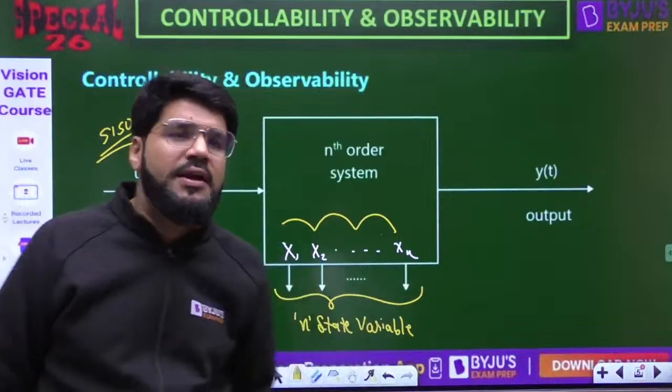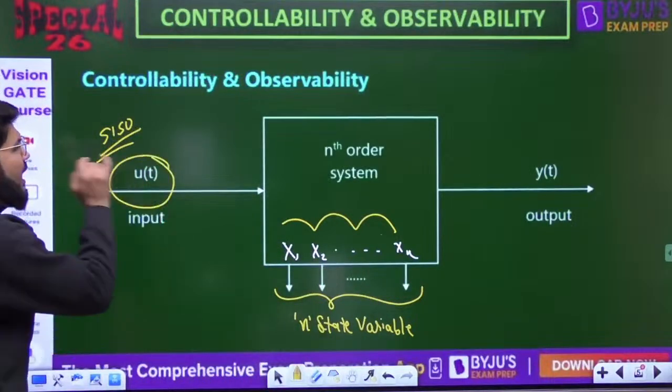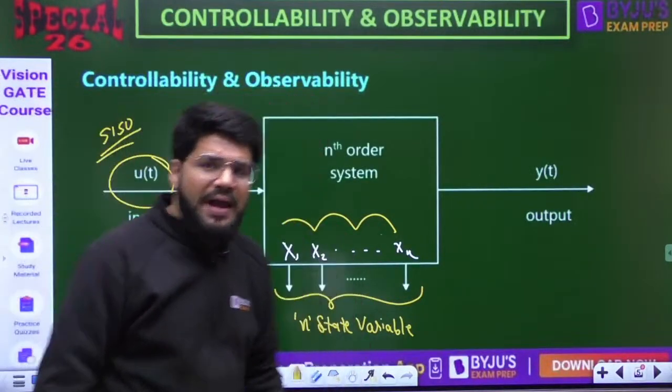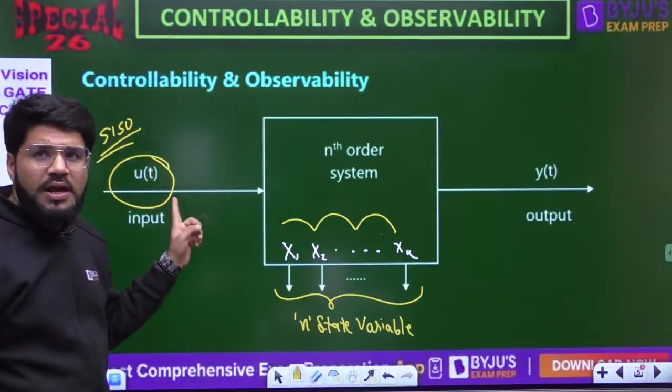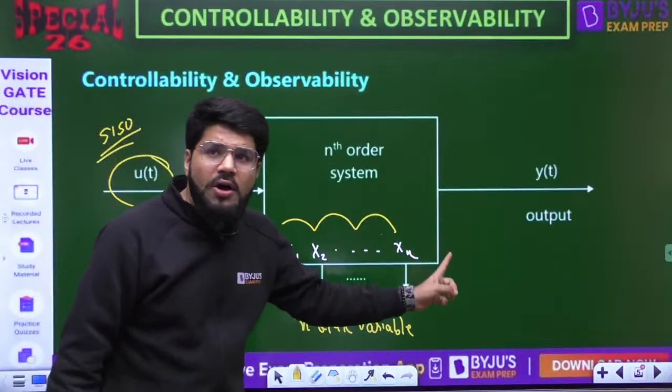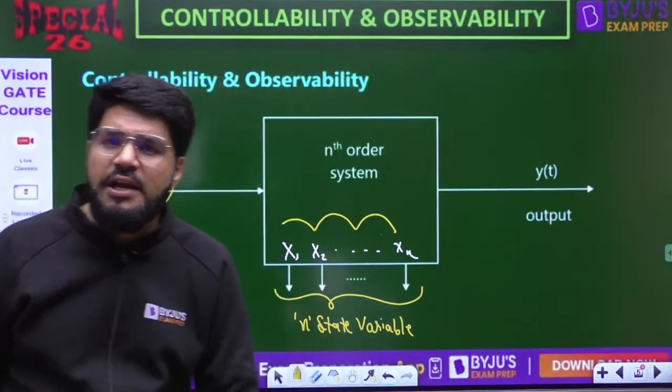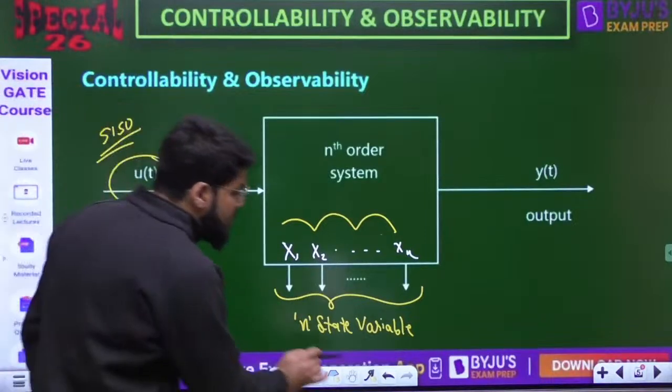What is there in the user's hand? A user will have the input in hand. So by applying or modifying the input, if you are able to control all the state variables of the system, such a system is said to be controllable.